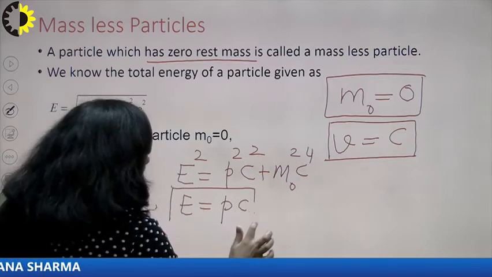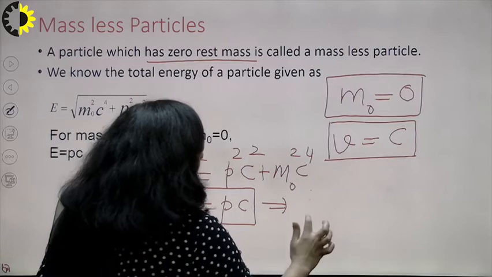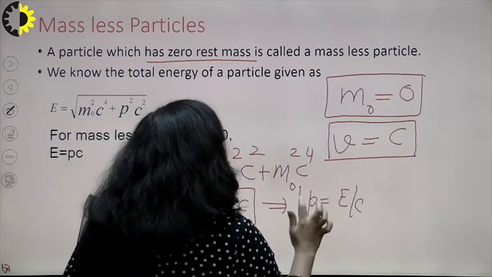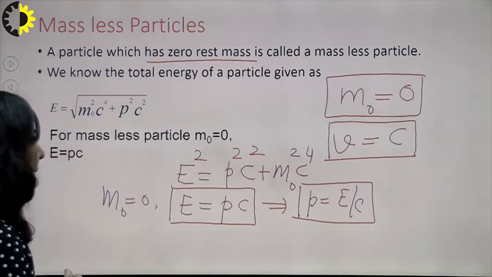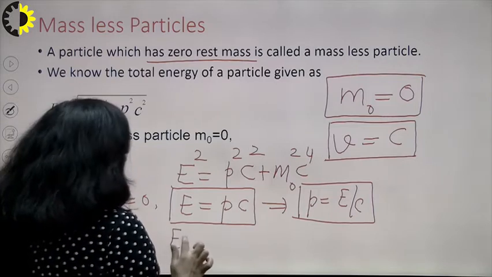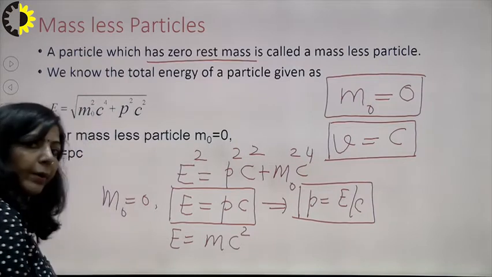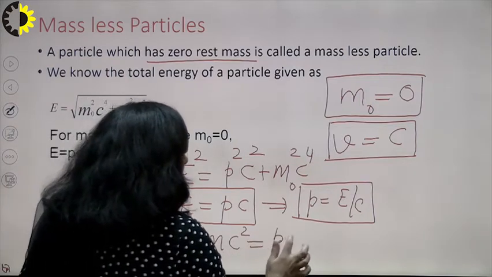It means if you want to write the momentum of a massless particle, then the momentum of a massless particle is E by c. This is the momentum, right? And you also know that E, according to the mass energy relationship, is mc square, right? And E is also P into c.